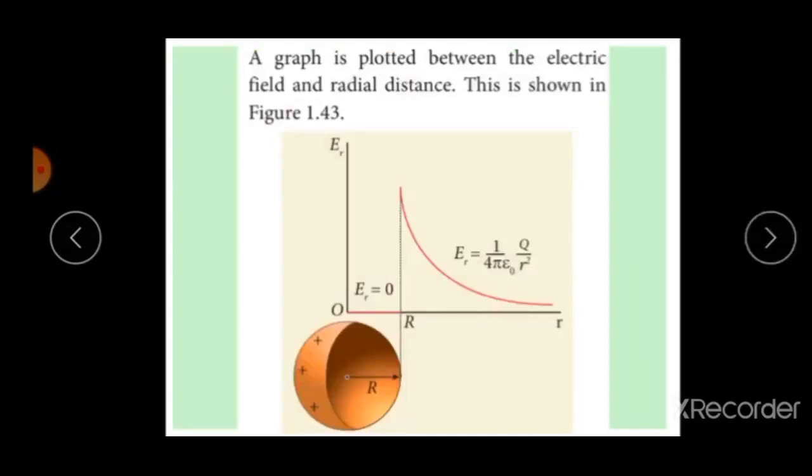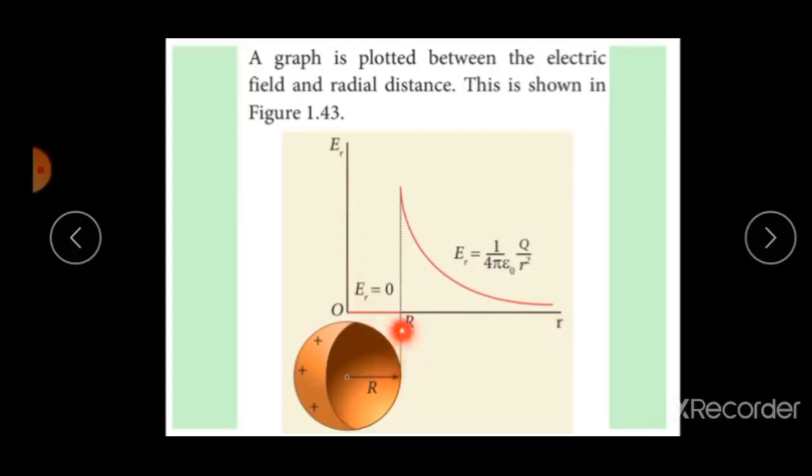Okay. Now taking the Gaussian surface and spherical shell with a uniform electric field, the graph is plotted between electric field and radial distance. Capital R is the spherical shell at a distance capital R, and the Gaussian surface is at a distance small r. Along the x-axis we take the radial distance, along the y-axis we take the electric field.